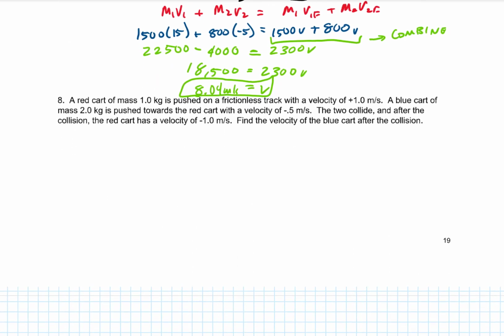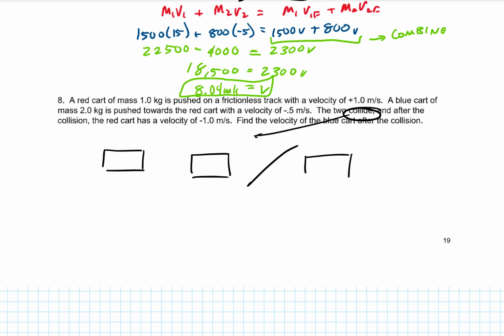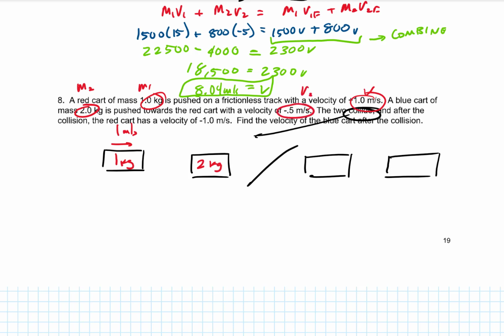Same kind of question. We have a collision. The two collide. That means we have to draw our 4 boxes. 2 before, 2 after. So the first box is going to be our first mass, 1 kilogram. And it's going with a velocity of plus 1 meter per second. It's going to hit a second cart, mass 2 kilograms. So we write that in the second cart. And that has a velocity of negative 0.5 meters per second.